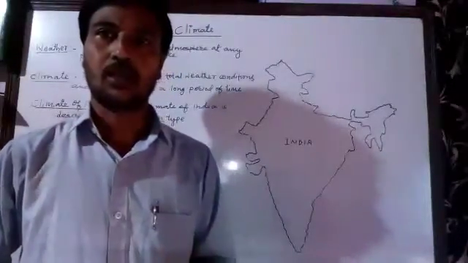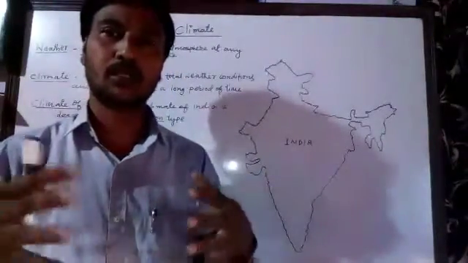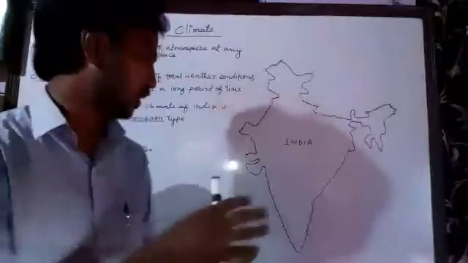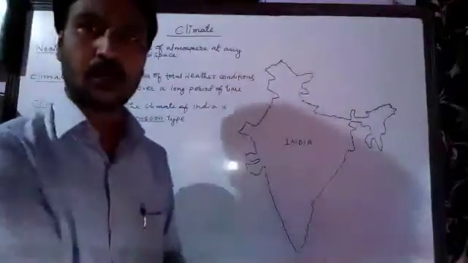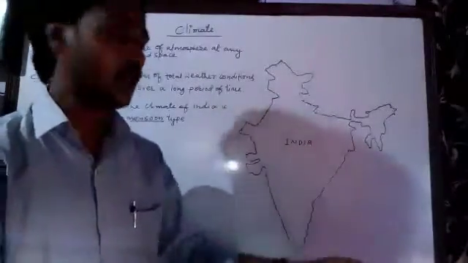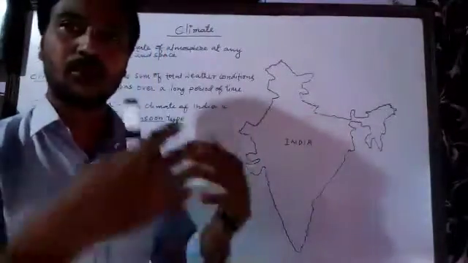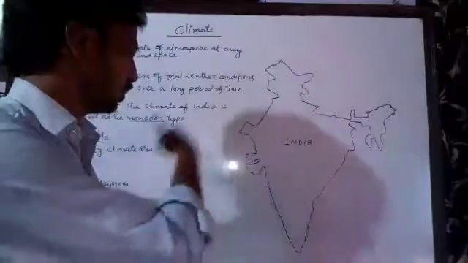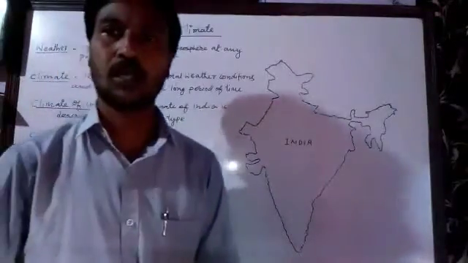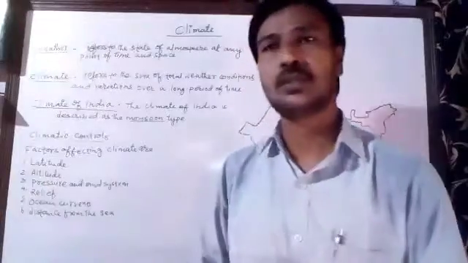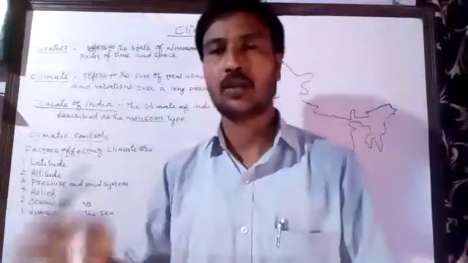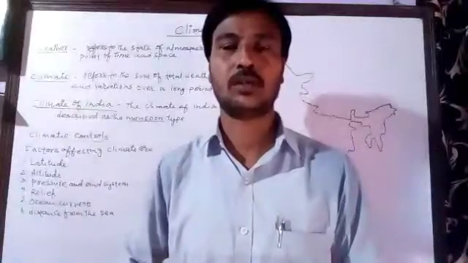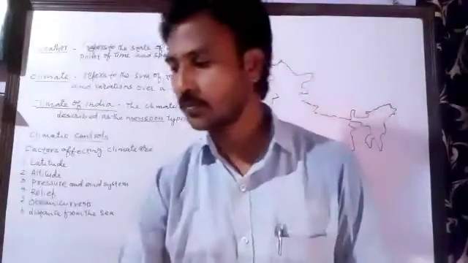Because of the sunshine, the water of the sea and ocean becomes hot faster, and therefore the air moves to the land carrying the rains, and air from the land moves to the ocean. So because of this pressure and wind system, the rain and the temperature differ from place to place.